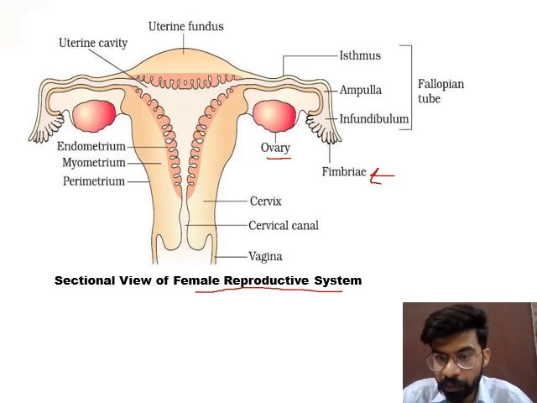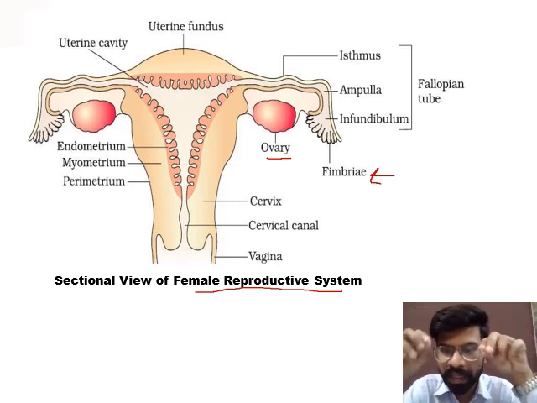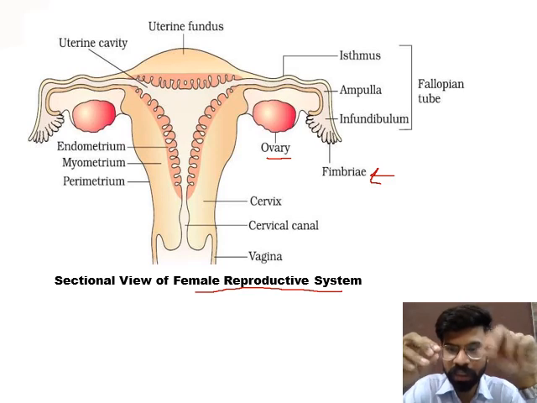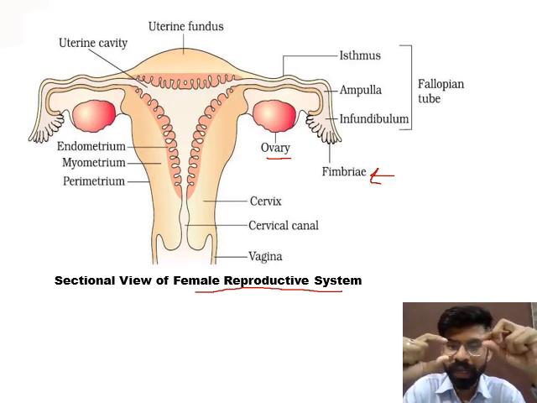Means through the ovary, the egg will reach the ampullary-isthmic junction, and the sperm will swim through the uterine cavity towards the ampullary-isthmic area. And in the ampullary-isthmic junction, the fusion of male and female gametes will take place.